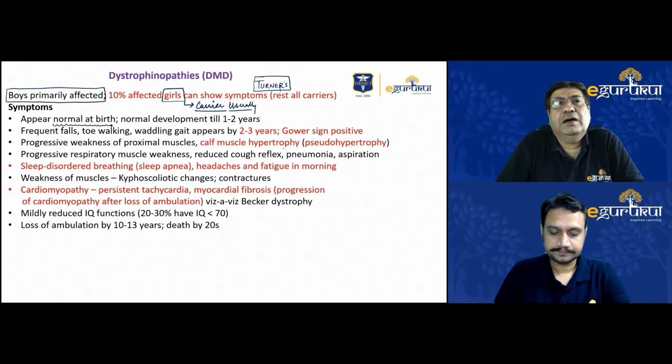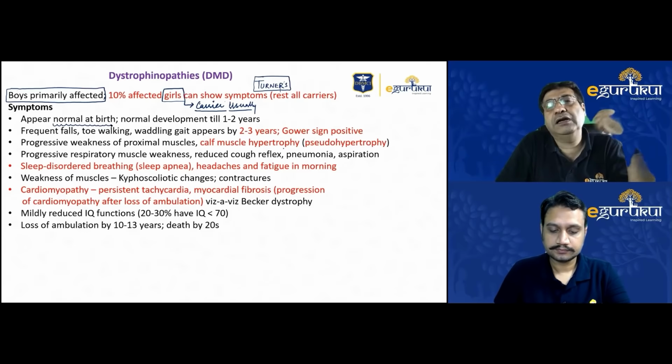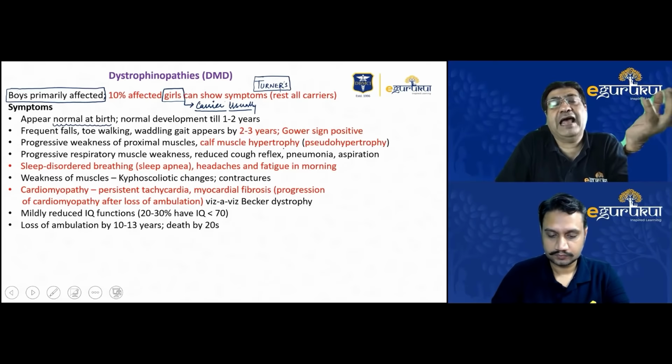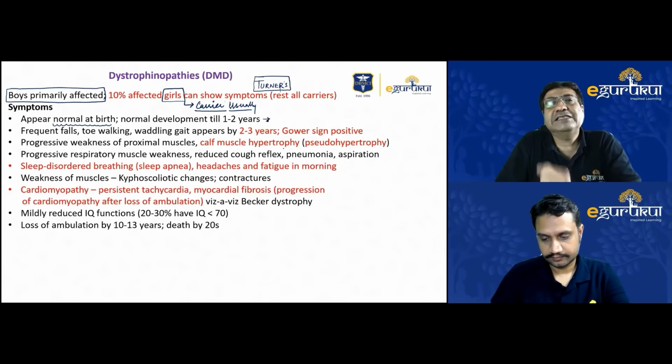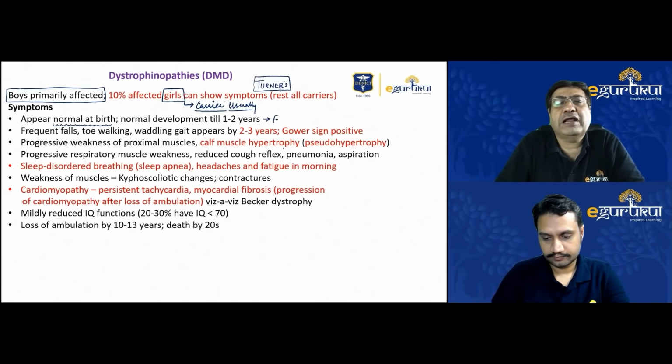For example, in facioscapulohumeral dystrophies, facial involvement and shoulder girdle involvement is a very early feature of the disease. They have a typical puckered, round mouth, which can be seen as early as infancy. Similarly, myotonic dystrophies again have facial weakness, which can manifest early. But in cases of DMD, most of these children do not have facial involvement, so they appear absolutely normal.